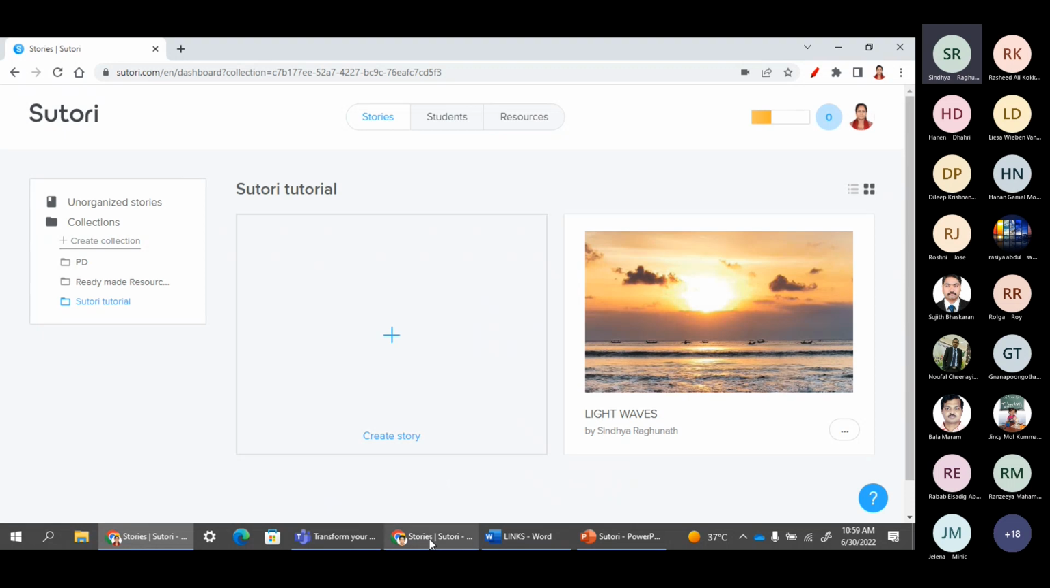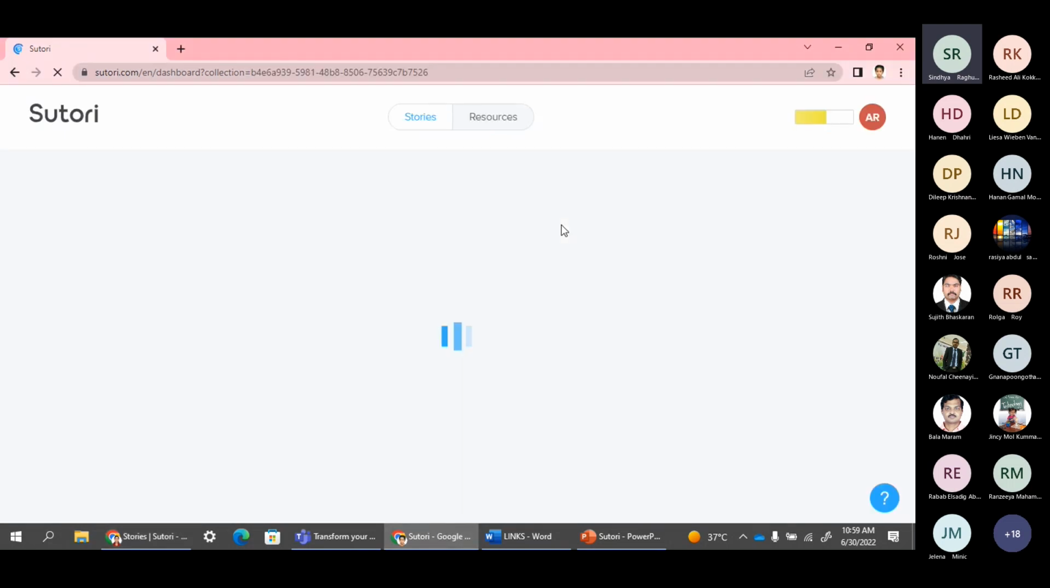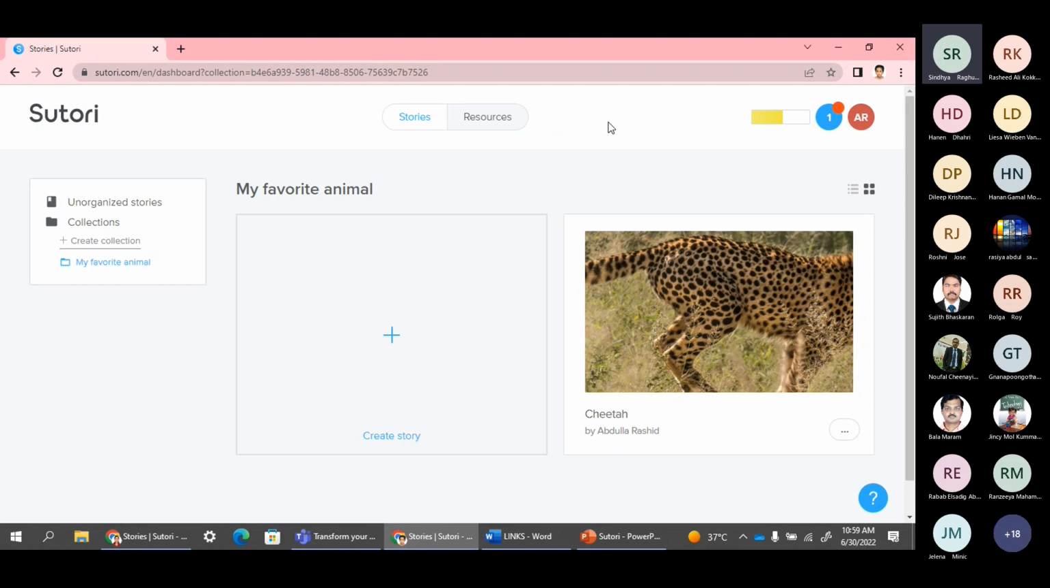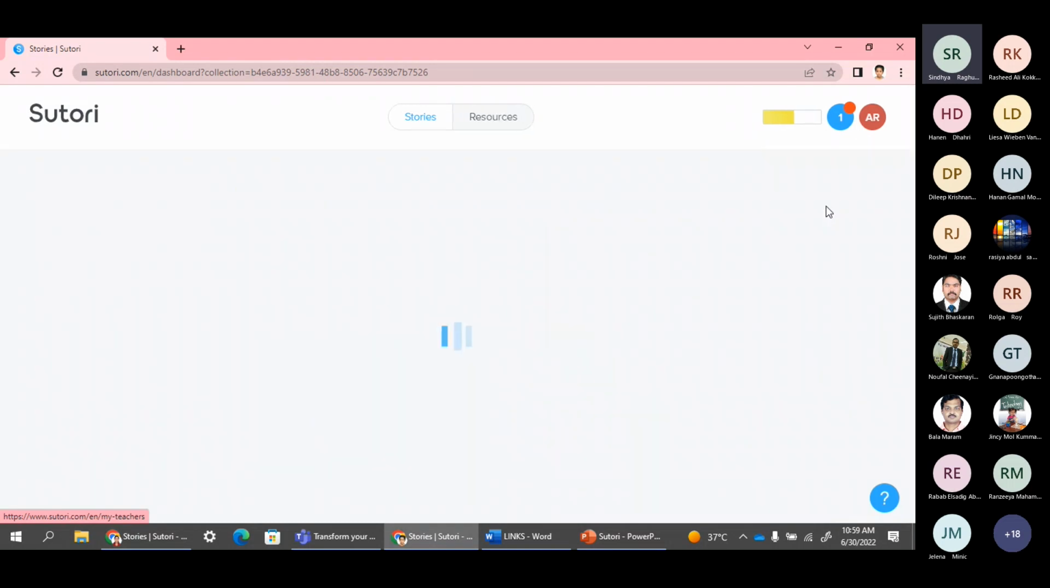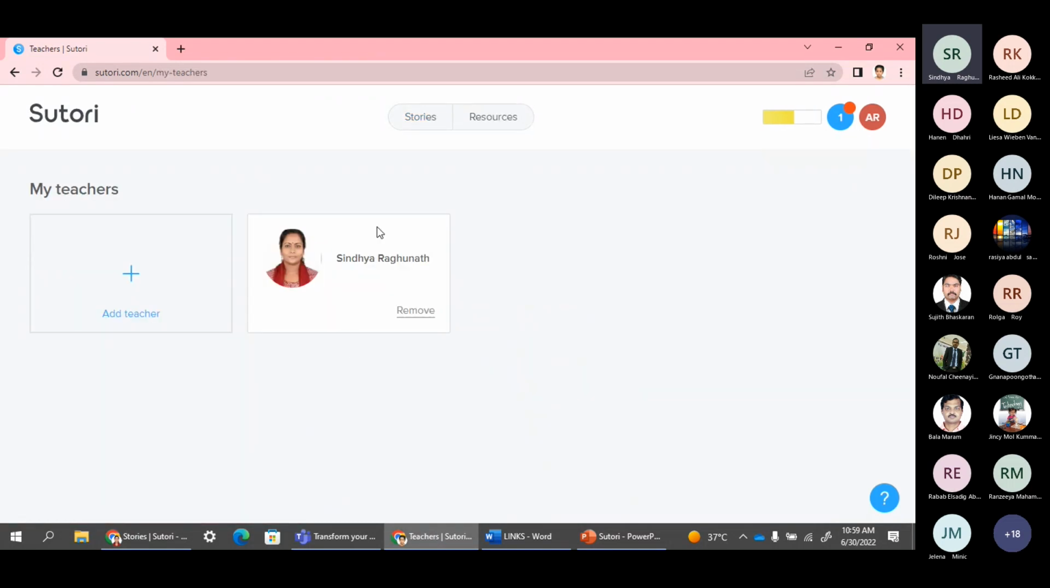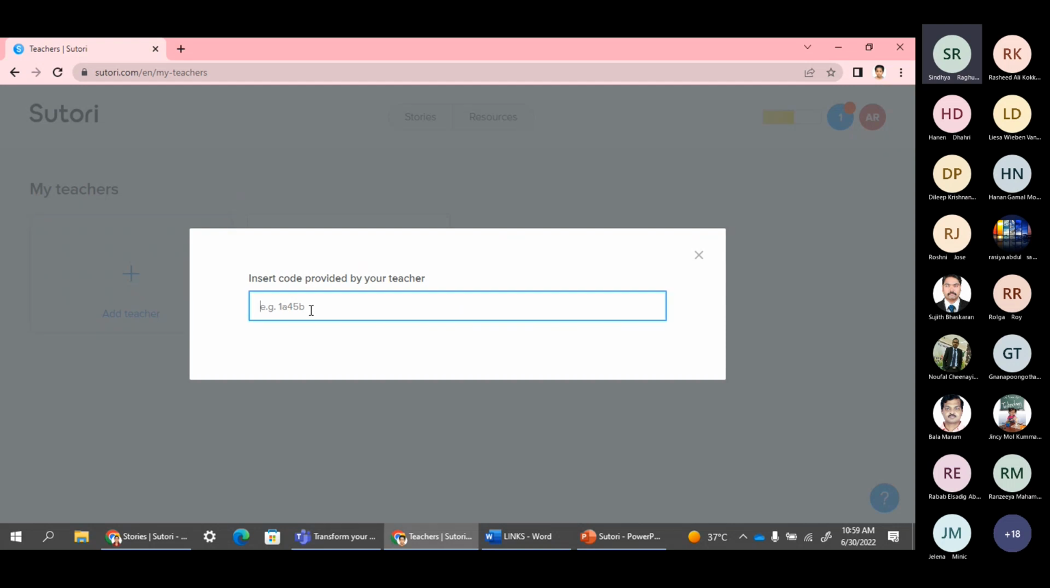So let me show you one of my student accounts. This is one of my student accounts. How can they add teachers? Just click and go here. This is Abdullah Rashid, and we can see his profile. Here we can see my teachers. When we click on my teachers, I am already there as his teacher. He can add another teacher with the code the teacher has provided him.